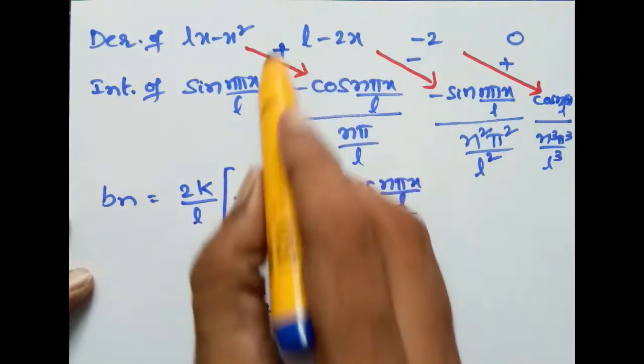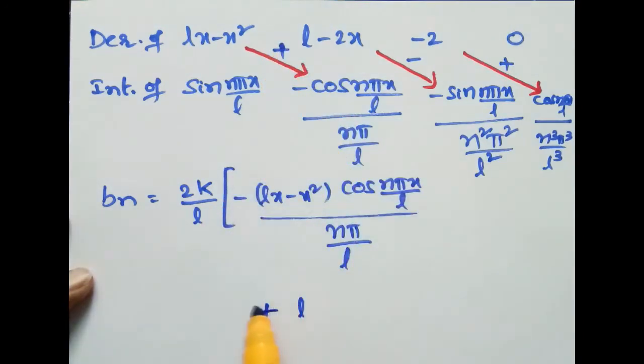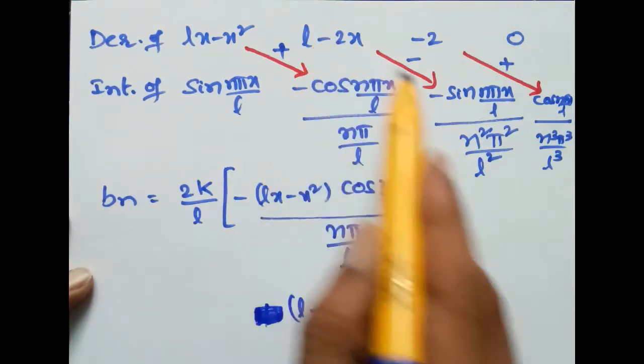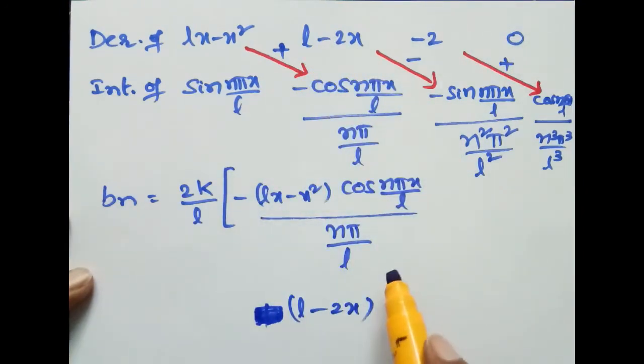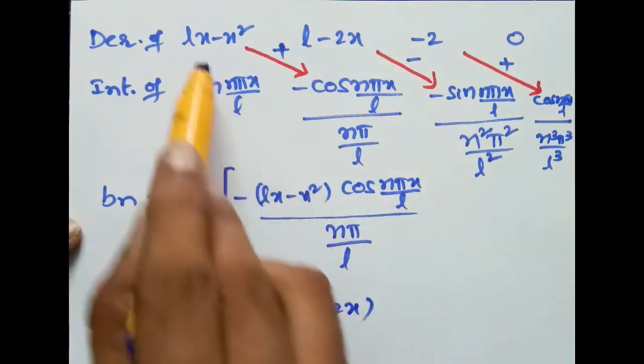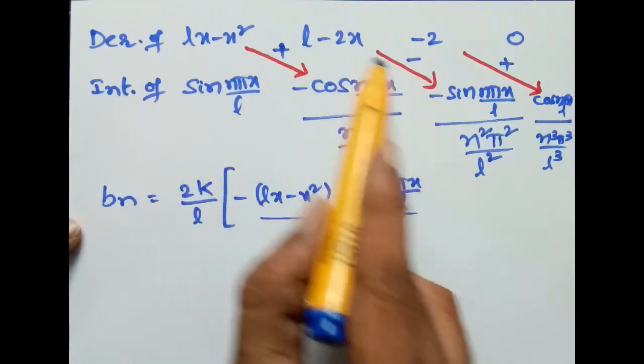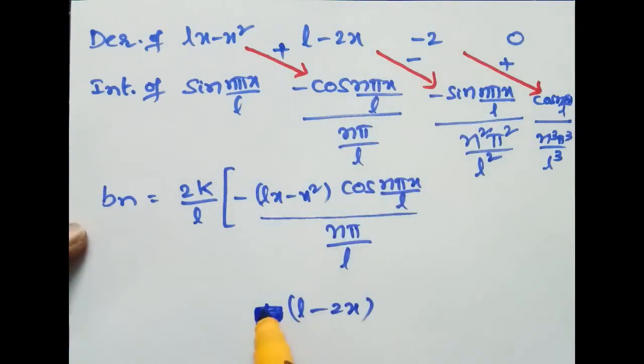into minus, that is minus L minus 2x into sin, this is minus into minus plus, is correct.